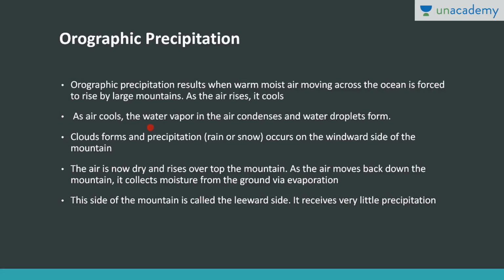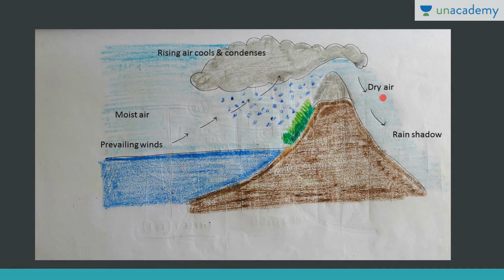So as the air cools, the water vapor in the air condenses and it forms clouds. So after cloud formation, precipitation takes place on the windward side. Now the air is dry and it rises over the top of the mountain. You can see in the diagram. And then this dry air, this particular side of the mountain is the leeward side and it receives very little precipitation. So this is the diagram of orographic rainfall.